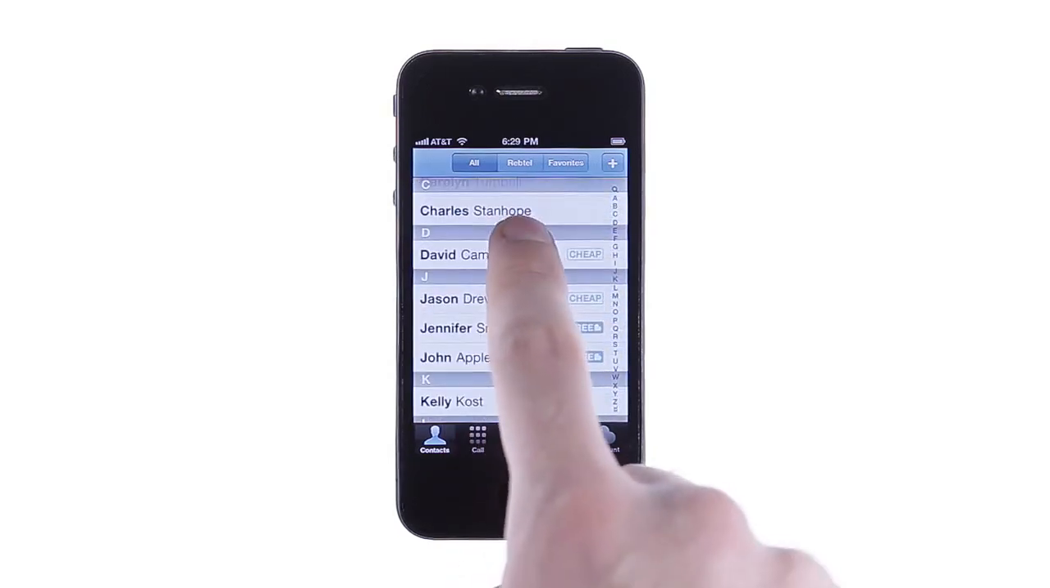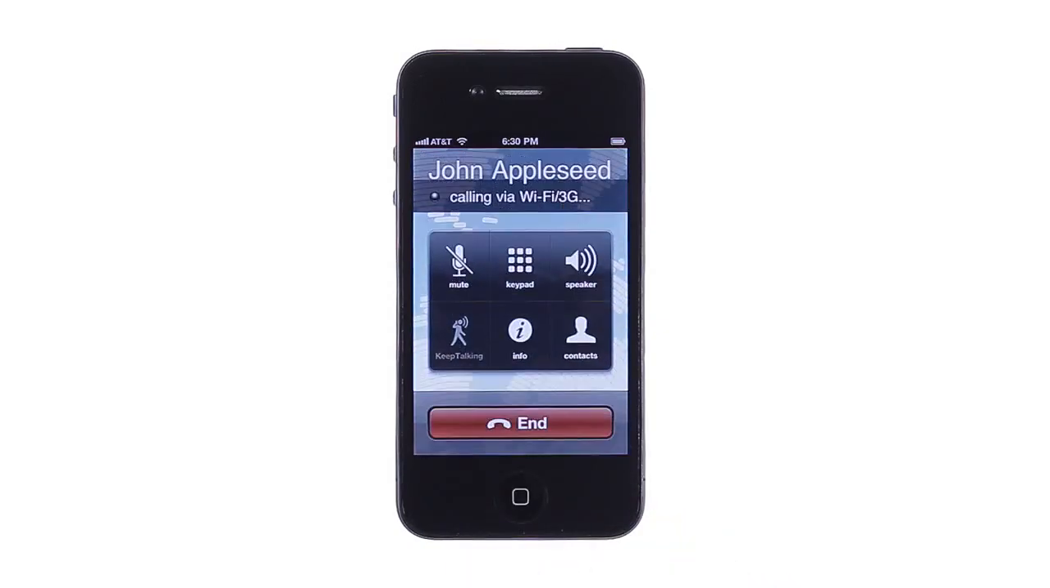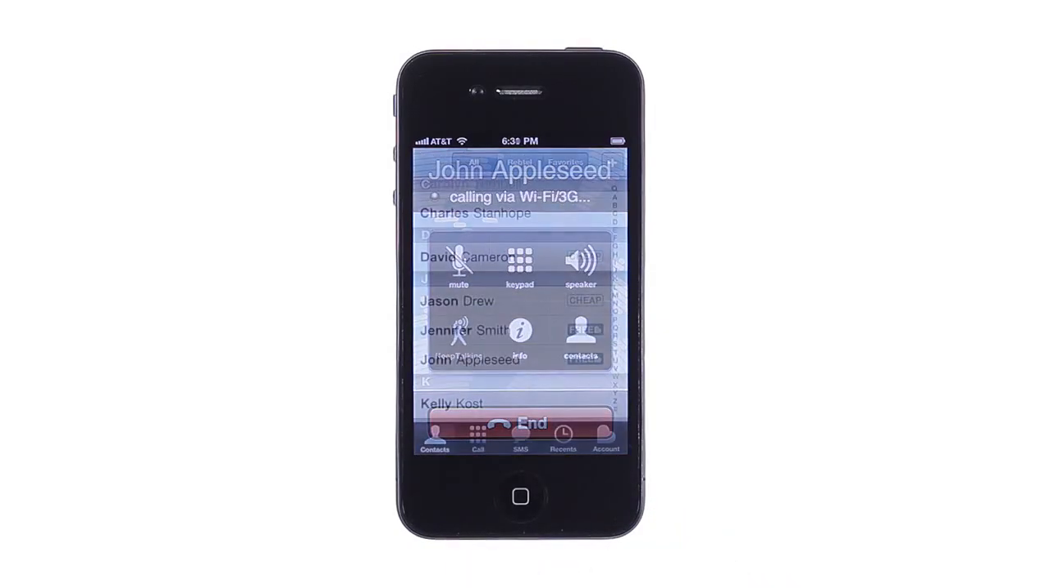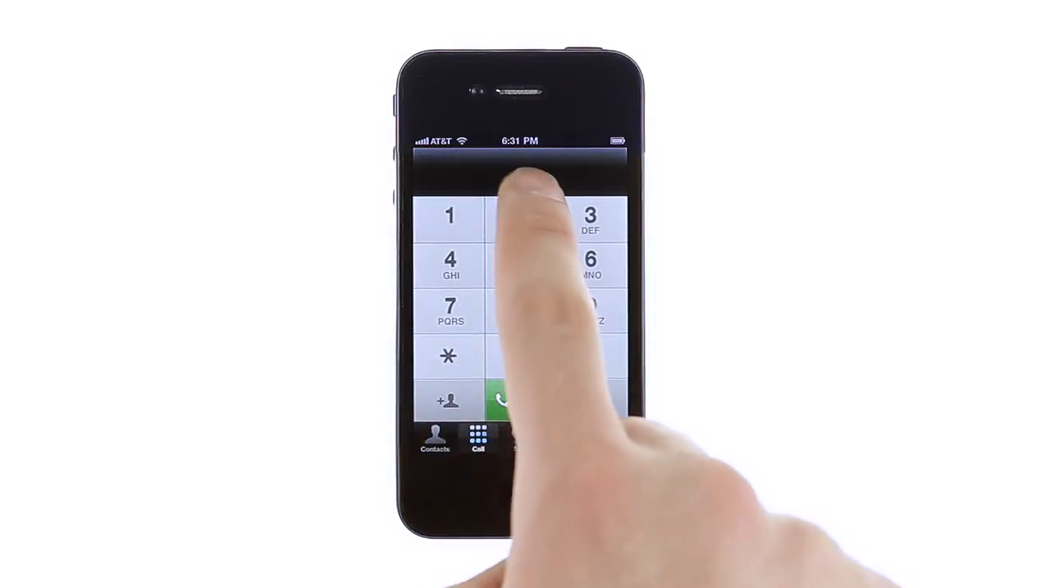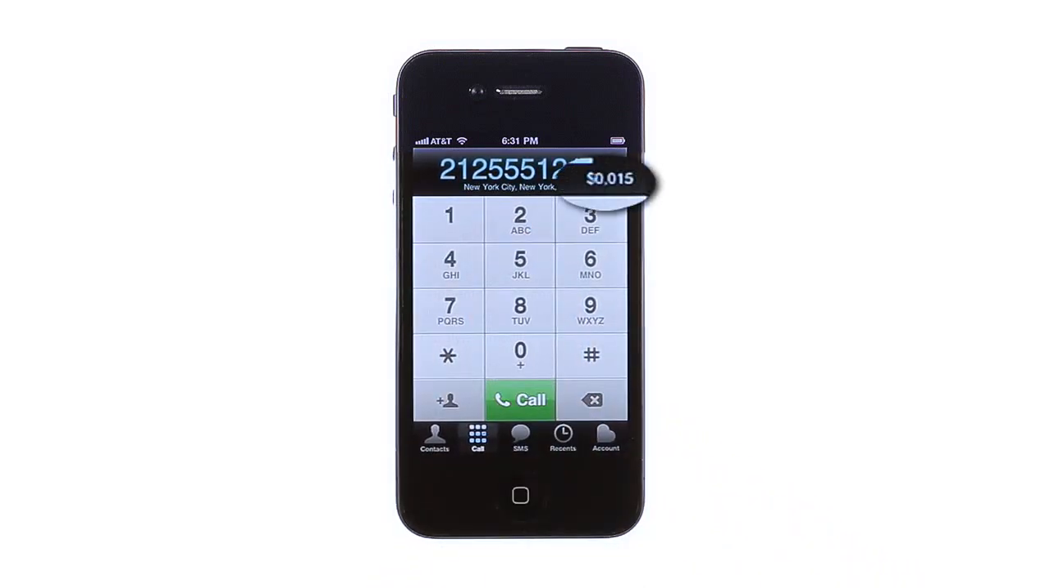Just find a friend with the free icon next to their name in your contact list to connect to them with just a touch. Of course, you can call anyone else on your contact list or any other phone as well, at rates up to 98% off what mobile carriers charge.